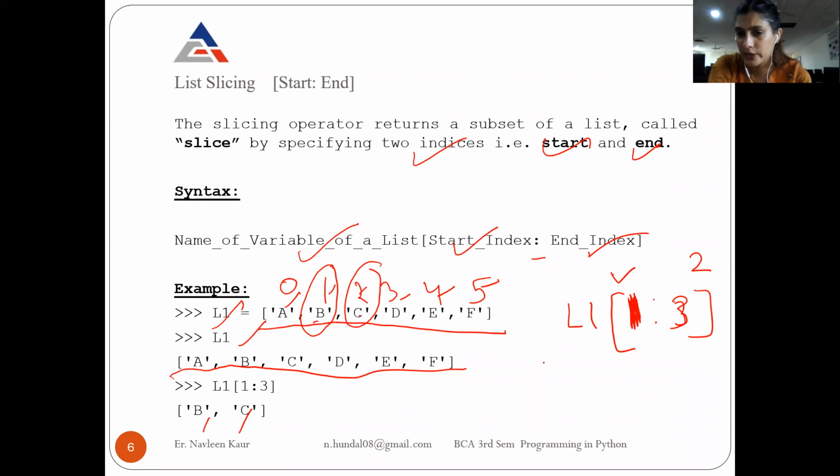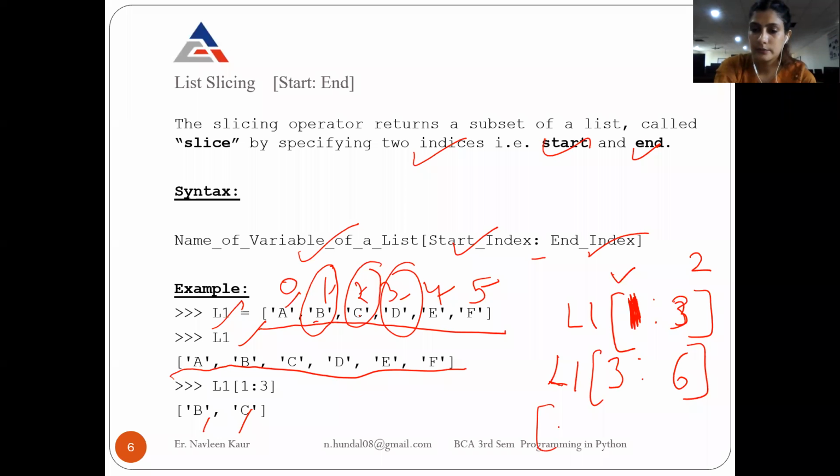Let me give you one more example: if we write L1[3:6], it means the slice will start from D. So the sublist, the smaller slice that you will get, will start with D, then up to 6, which means 5. It means D will come, E will also come, and up to F. So the output will be like this.